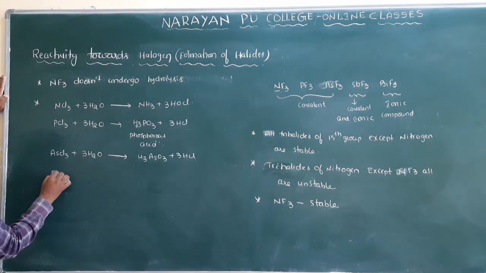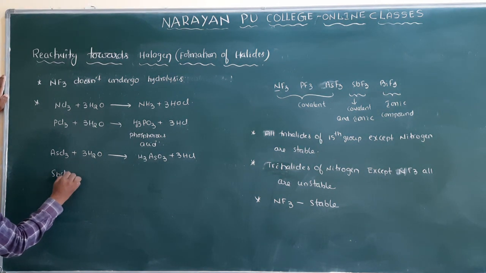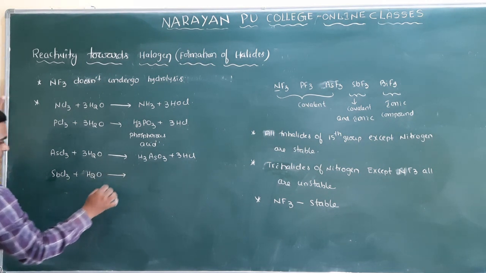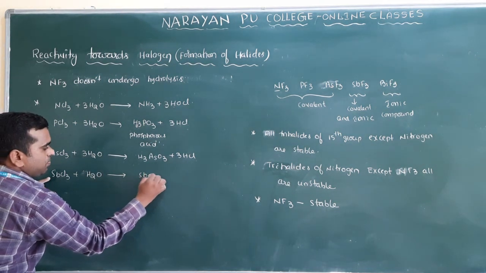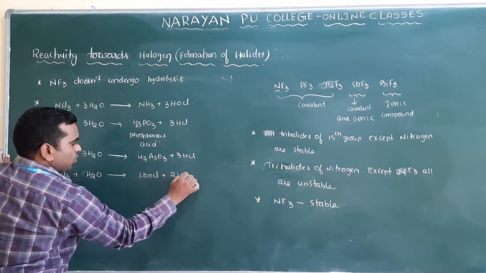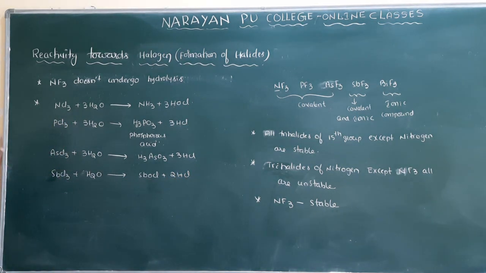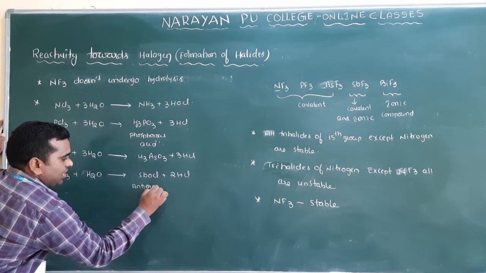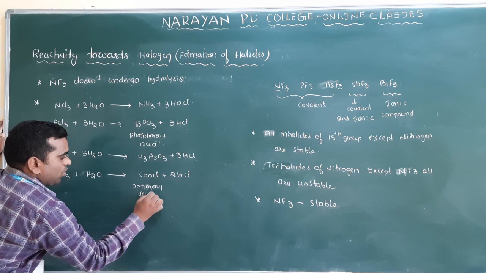If I take antimony trichloride, SbCl3, and H2O, it will undergo hydrolysis and give SbOCl, antimony oxychloride, and 2HCl. Clear? So this is antimony oxychloride.